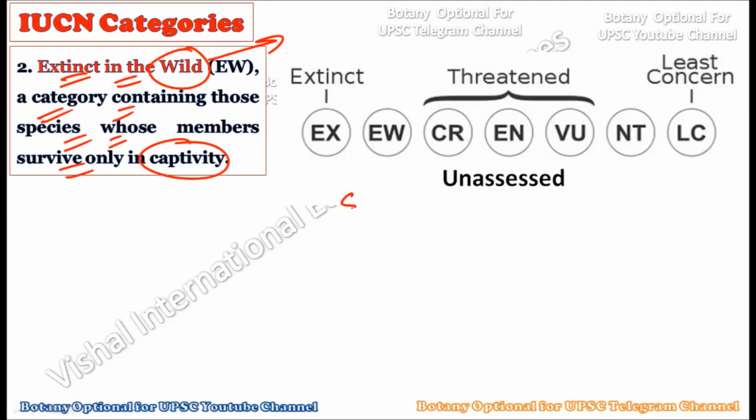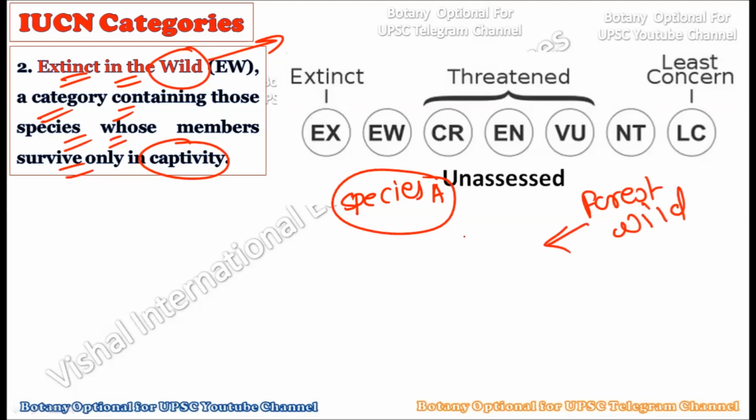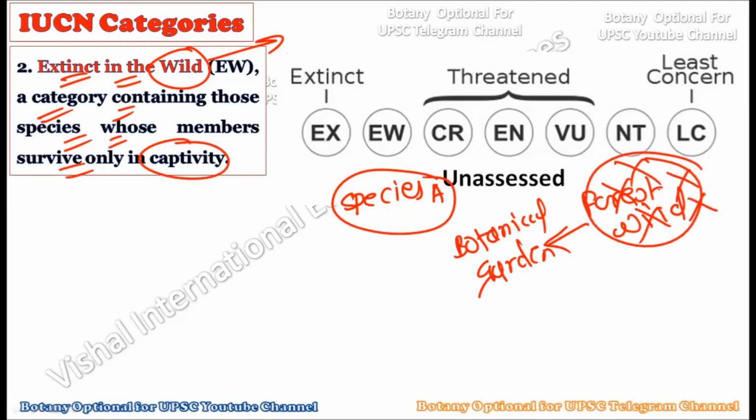For example, there is a species A, and species A was earlier found in the forest, in the wild areas, and at the same time we have this particular species in the botanical garden as well. But suddenly from the forest and from the wild, this species has vanished. No member is found in the wild habitat. Only some members were alive, but they were placed in the botanical garden, that is, under captivity. So such a species can be placed as extinct in the wild.